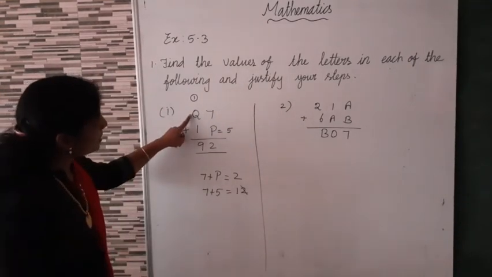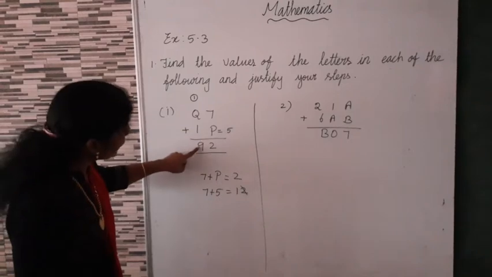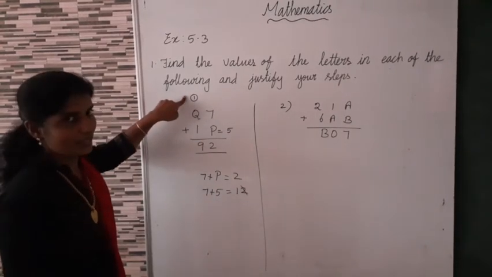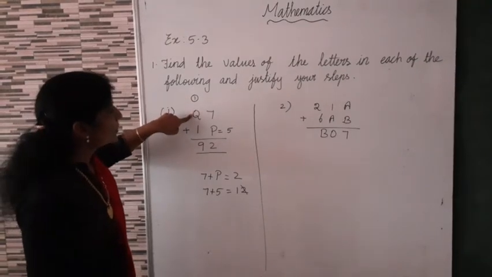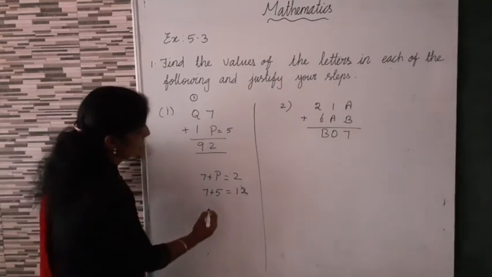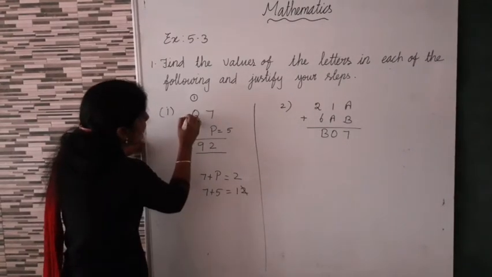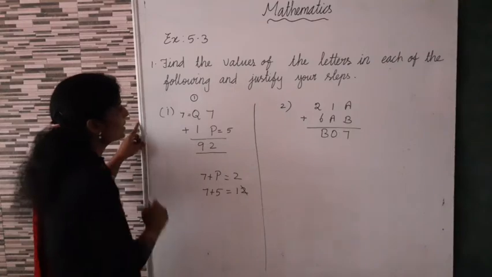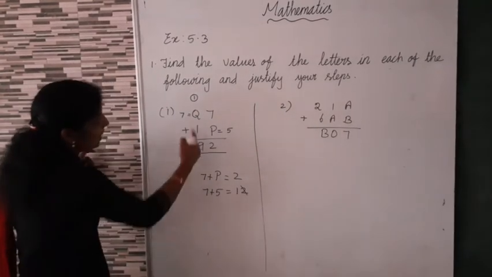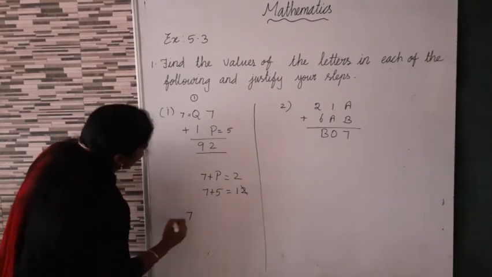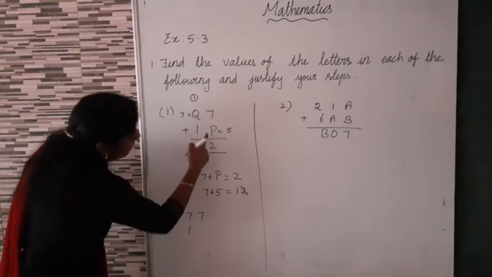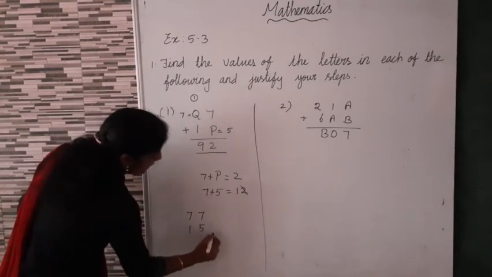Now here, what's the value of Q? Now we need 9. Already we have 1 carried. Now here, 2 plus 7 is equal to 9. So Q is equal to 7. 7 plus 1, 8. 8 plus 1, 9. So we can write the value of Q is equal to 7. Then here already we have 7. Then 1, P, what's the value of P? 5.